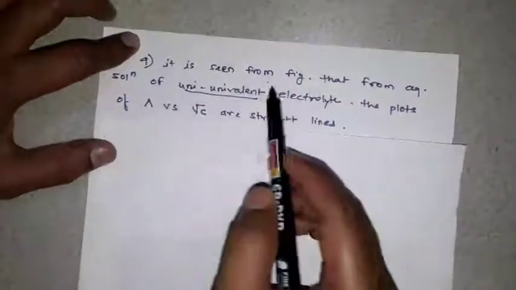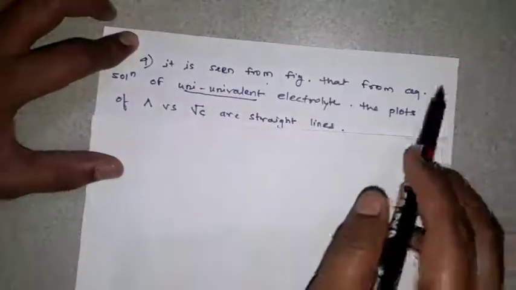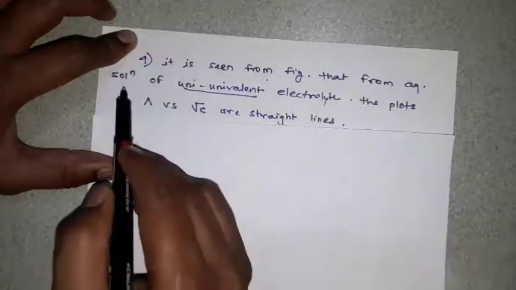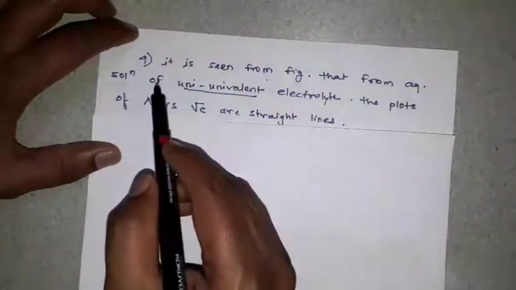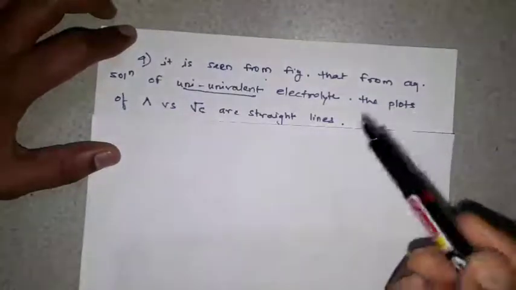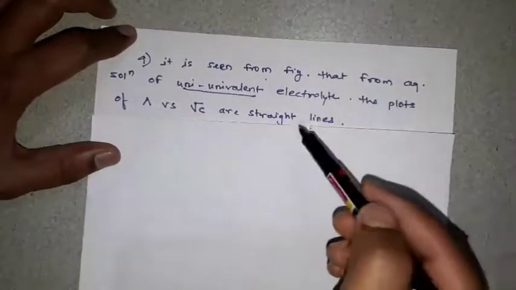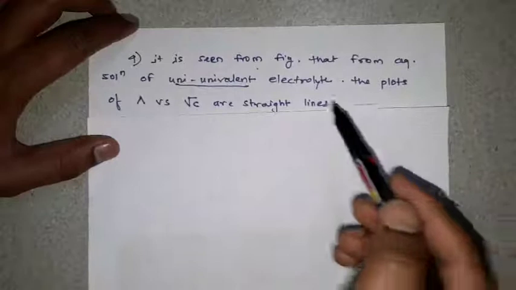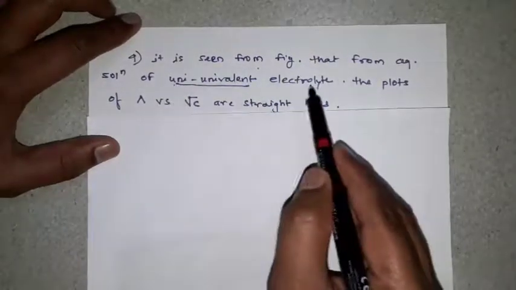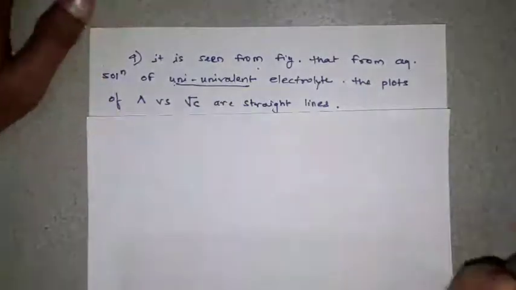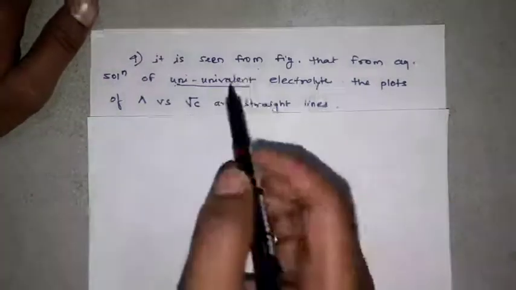Then we have to take the next point, that is point number 9. It is seen from the figure that for aqueous solution of univalent electrolyte, meaning the electrolyte is dissolved in water, what is meant by univalent electrolyte?